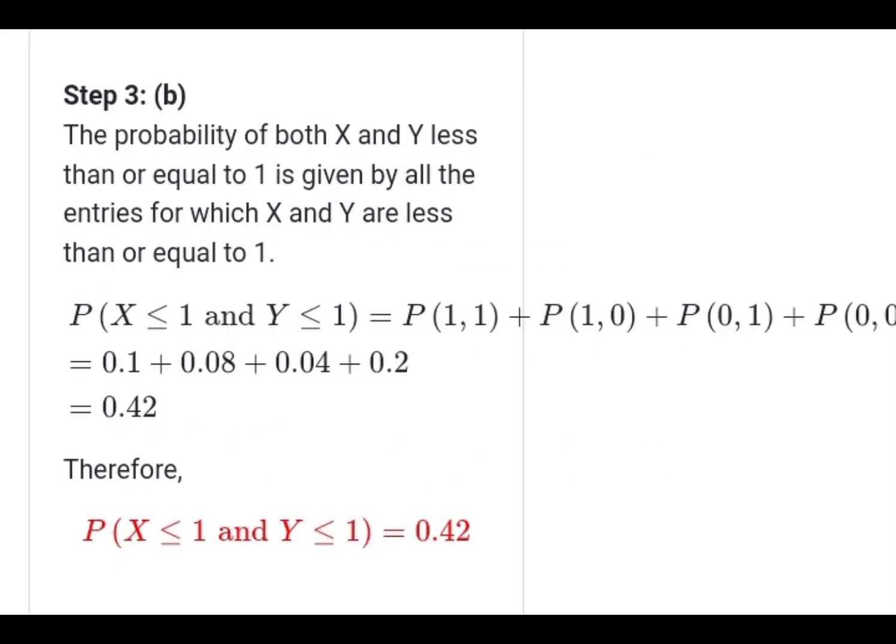Step 3, which is letter B, the probability of both X and Y less than or equal to 1 is given by all the entries in which X and Y are less than or equal to 1.